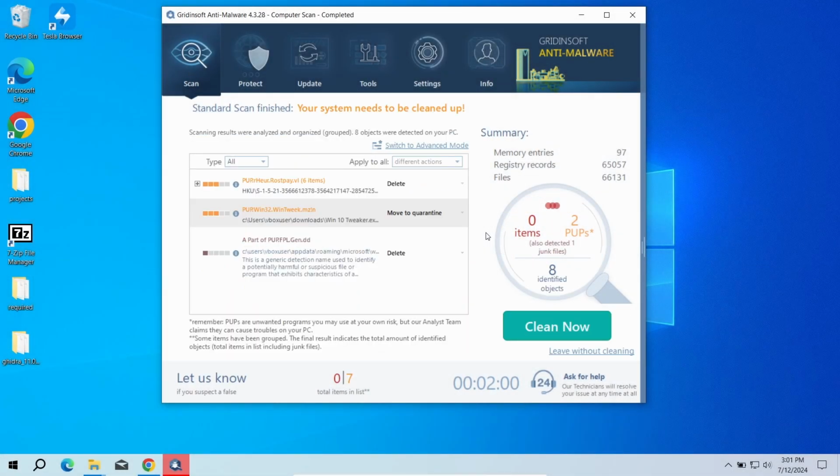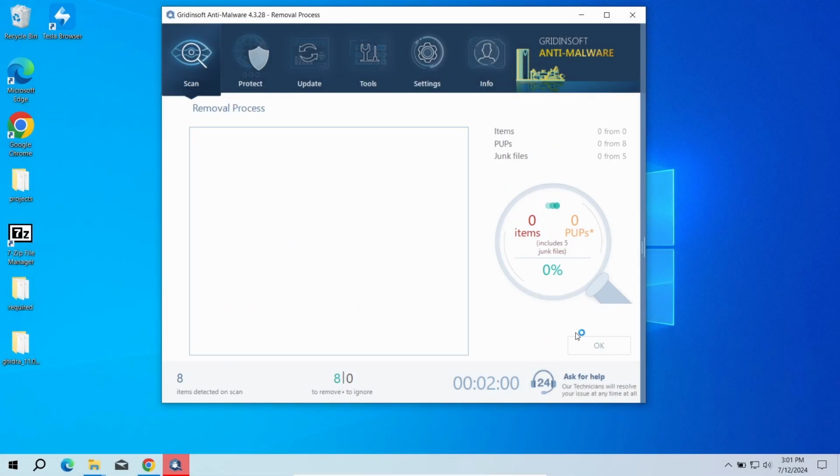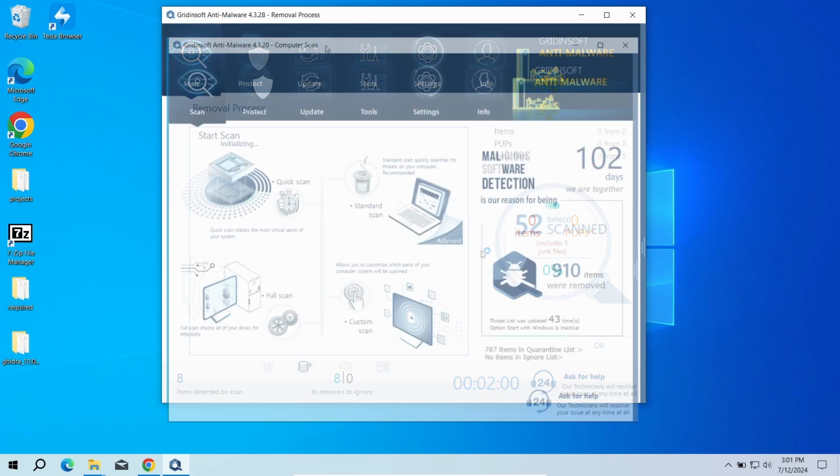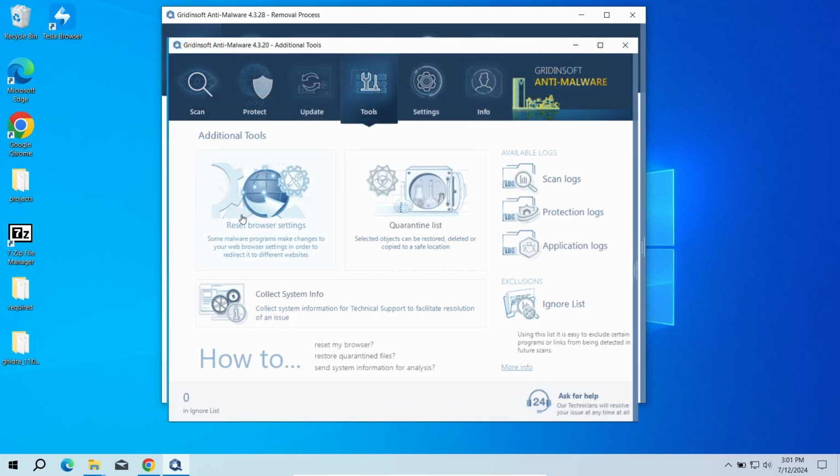After the scan, click Clean Out to remove the detected malicious programs. I will also recommend you to reset browser settings, just to wipe the rest of malicious settings that the malware could have potentially set. You can do this using GridInSat Anti-Malware as well.